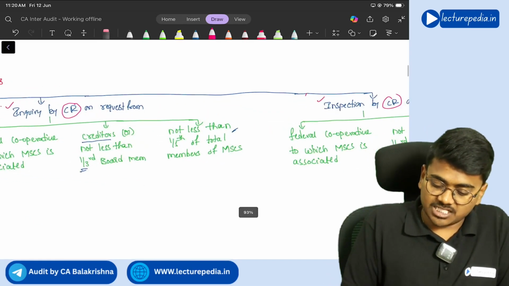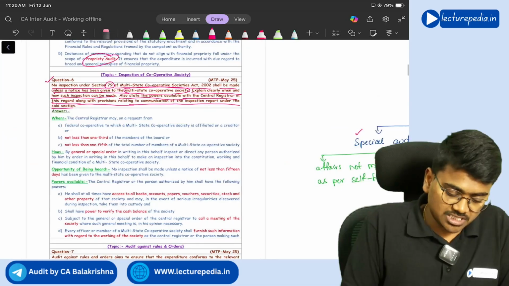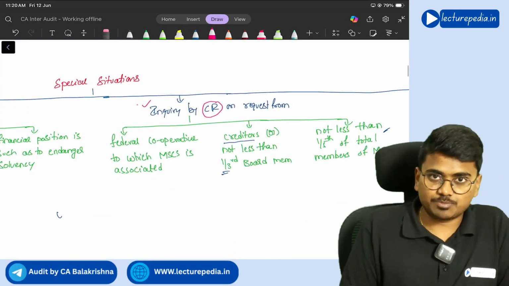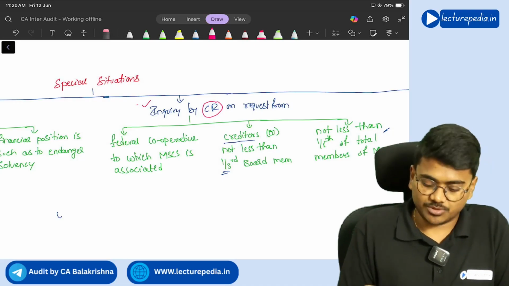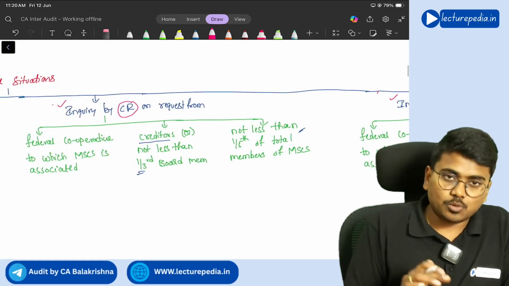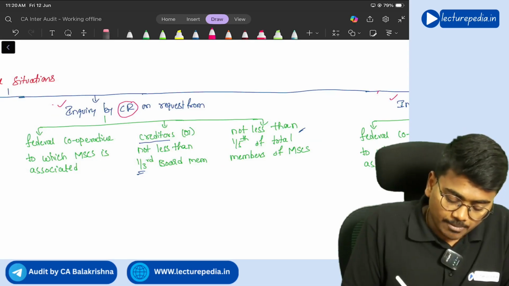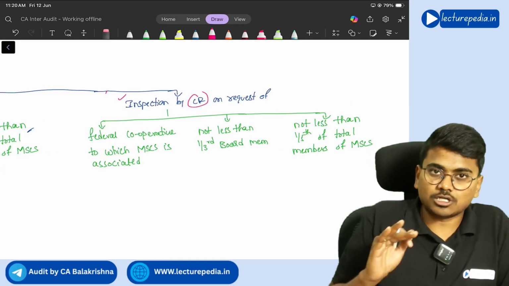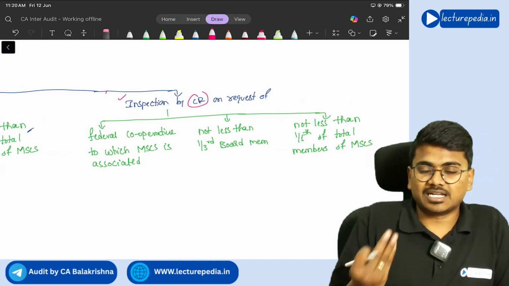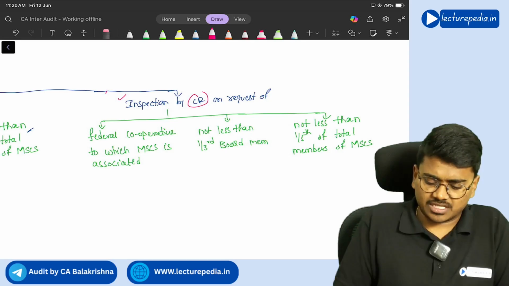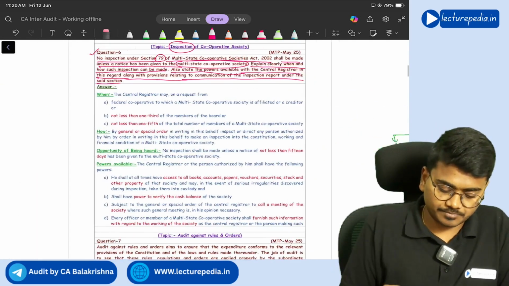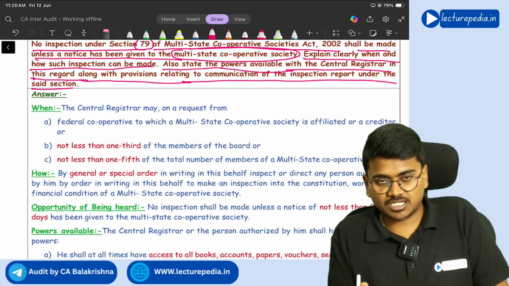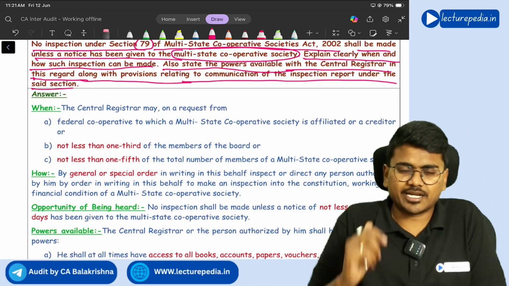Now, inquiry and inspection. In the question they are asking about inspection. Mostly the points with respect to inquiry and inspection will be the same, the applicability will be the same, just that inquiry can be ordered even at the request of creditors, but for inspection creditors cannot request. Understood? That is the only difference. Remaining everything is the same with respect to the situation when inquiry or inspection can be done. Both are the same except for that creditors point.